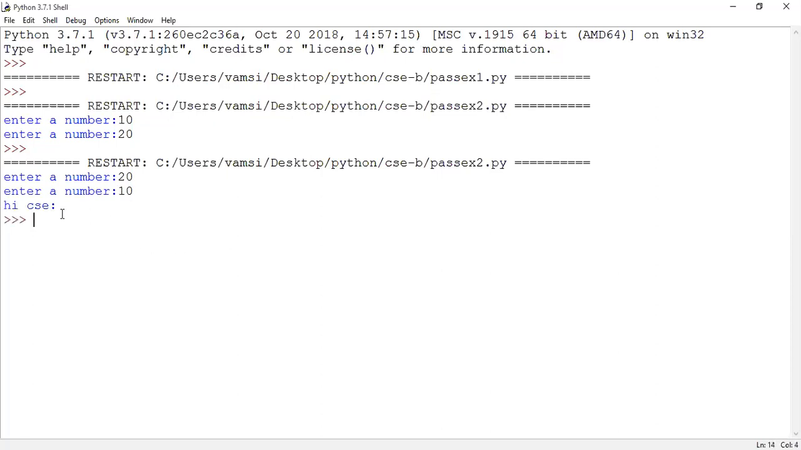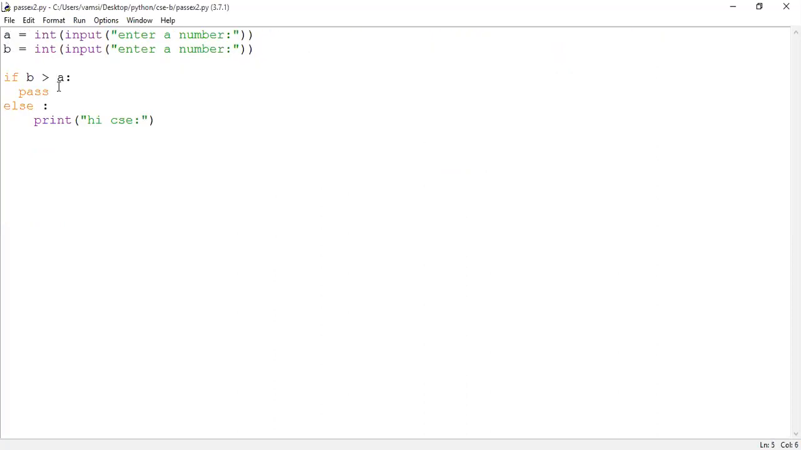Else part is executed. So that's the reason high CSC is displayed over the user screen. See the logic. Here we have written: if B is greater than A, then in such case, pass statement has to be executed. When pass is executed, what happens? Nothing will happen. Does the translator of the programming language consider the pass statement? Yes, sir. Please remember, guys, comments will be ignored, but not the pass statement. Is the concept clear? Yes, sir.